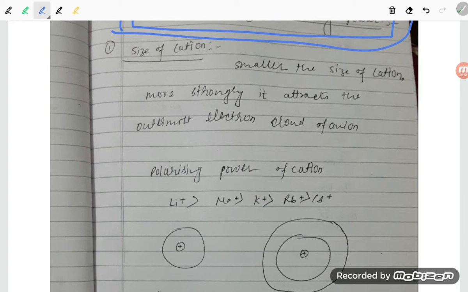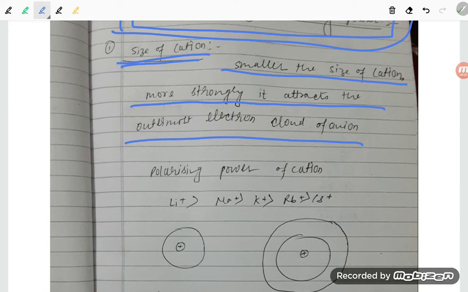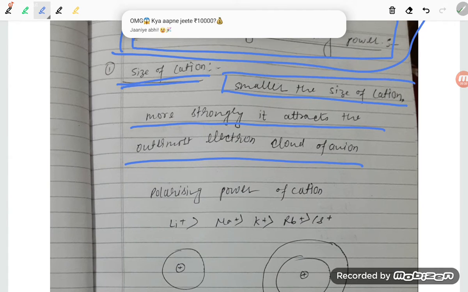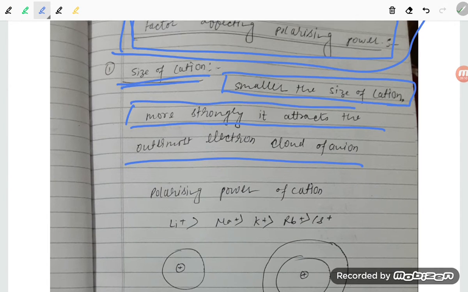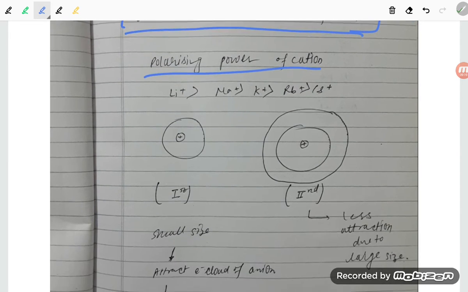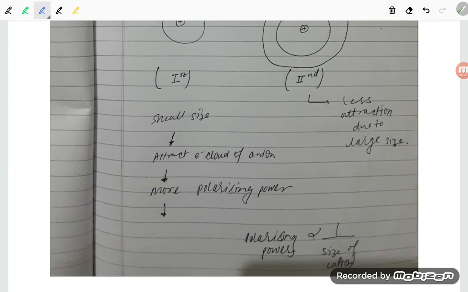The first point is the size of the cation. The smaller the size of the cation, the more strongly it attracts the outermost electron cloud of the anion. Polarizing power means what? Lithium is greater than sodium, potassium, rubidium and cesium. So a small size attracts the electron cloud of the anion more, giving more polarizing power.